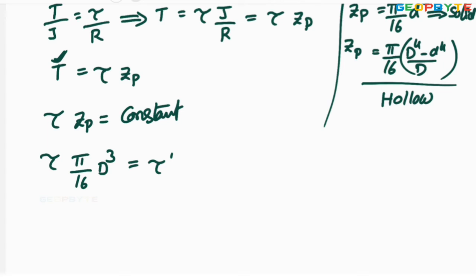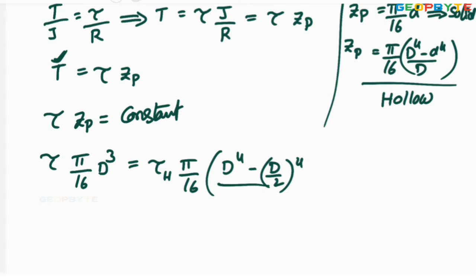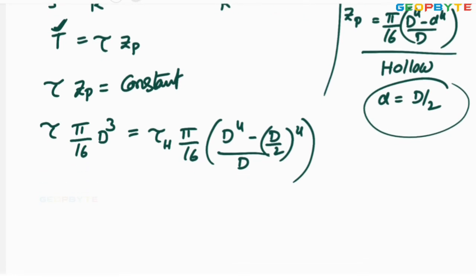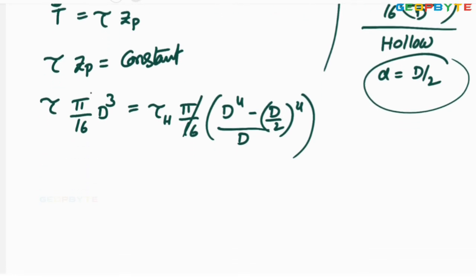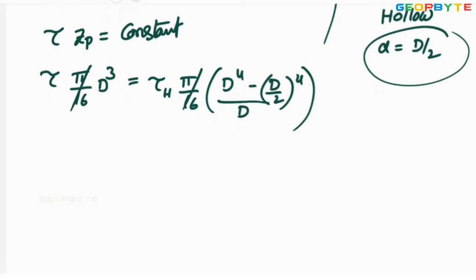or tau suffix h, into pi by 16 into capital D power 4 minus inner diameter d by 2 power 4, divided by capital D. Here the inner diameter of the hollow shaft equals d by 2, that is given in the problem. Now let us simplify it. This pi by 16 cancelled. Tau into d cube equals tau for the hollow shaft.